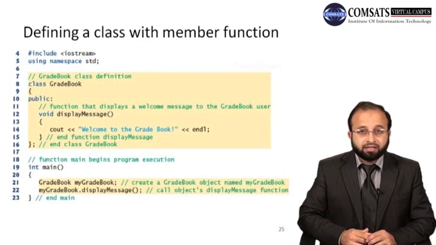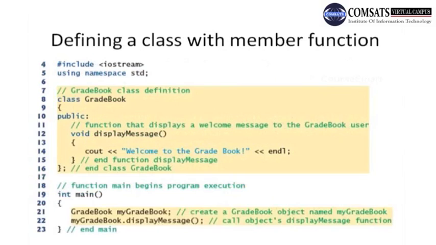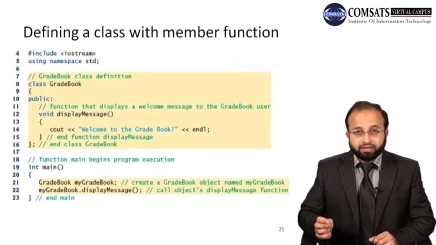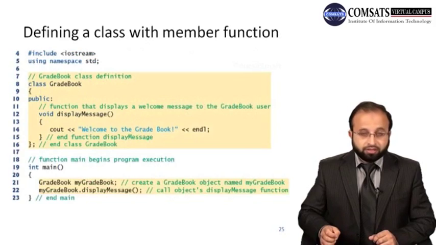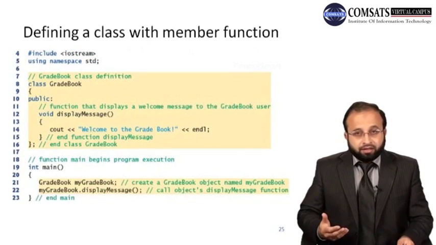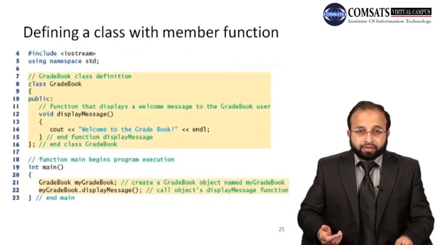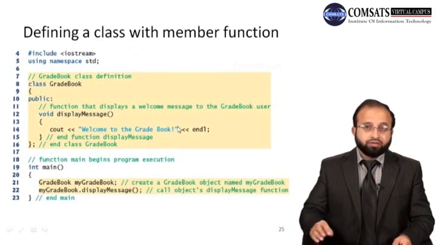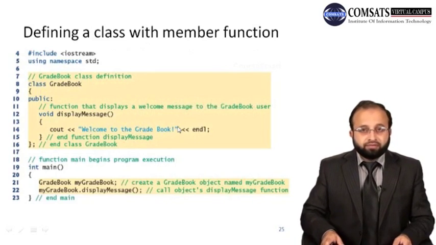Now what is this cout for? This is basically the same as the printf function. So cout is basically the output function, as we have seen in the previous course that printf is the output function in the C programming language, and cout is the output function for the C++ programming language. So whatever is inside this double quote will be displayed as it is.